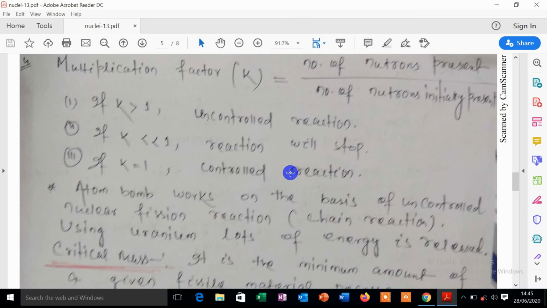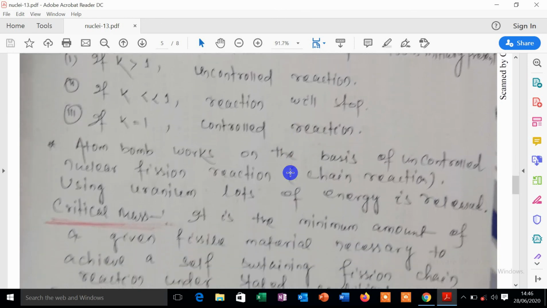One application of this chain reaction is the atom bomb. As you know, in an atom bomb a fission reaction occurs, and to prepare the atom bomb uranium is needed. When the uranium splits into two parts, it emits a huge amount of energy. So that is an uncontrolled nuclear fission reaction, which is also treated as a chain reaction. Using uranium, the atom bomb is prepared, which produces a high amount of energy.